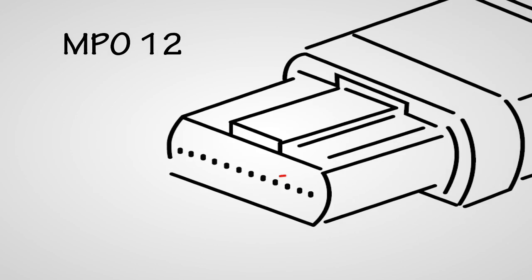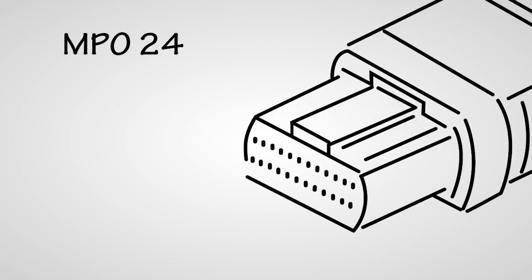Take 40GBASE-SR4. The MPO 12 gives you 4 transmission 10 gig lanes here, 4 reception lanes here, and these 4 aren't used. Want to run 100G? Okay. The MPO 24 gives you 12 serial pairs, 2 of which can remain unused.